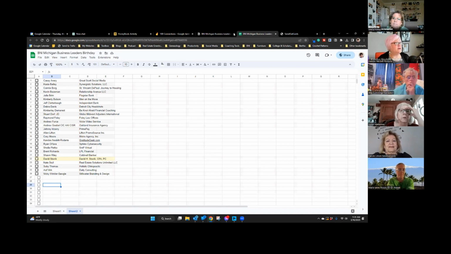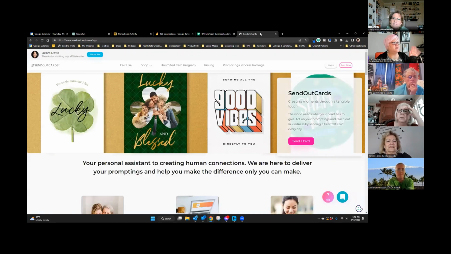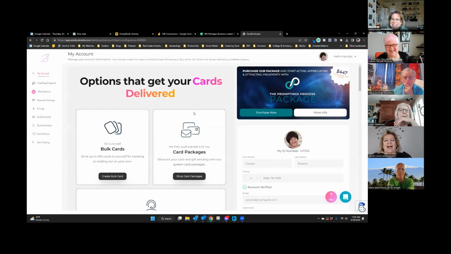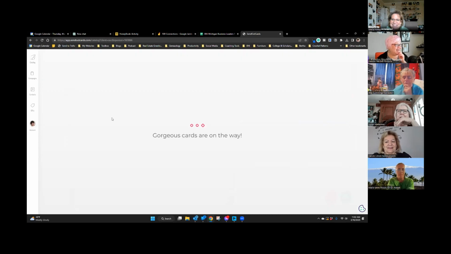Okay, so I can close this window because I had the sheet open. Send Out Cards is here. So you log in. It said Deborah Davis was my sponsor up in the upper corner. She must have been the last link I opened. Then you go to your card catalog.